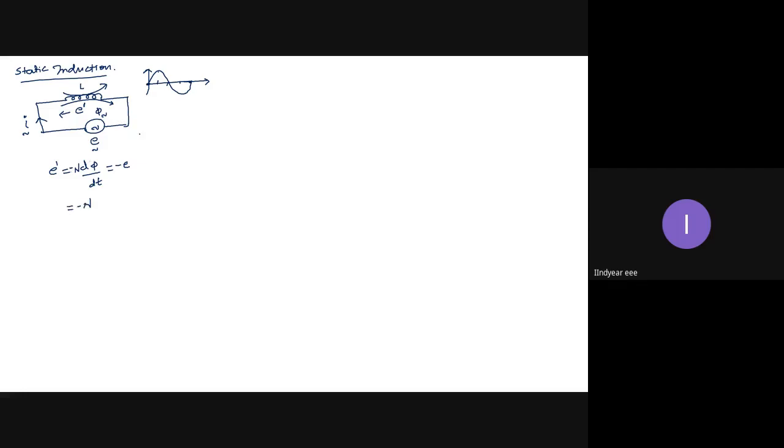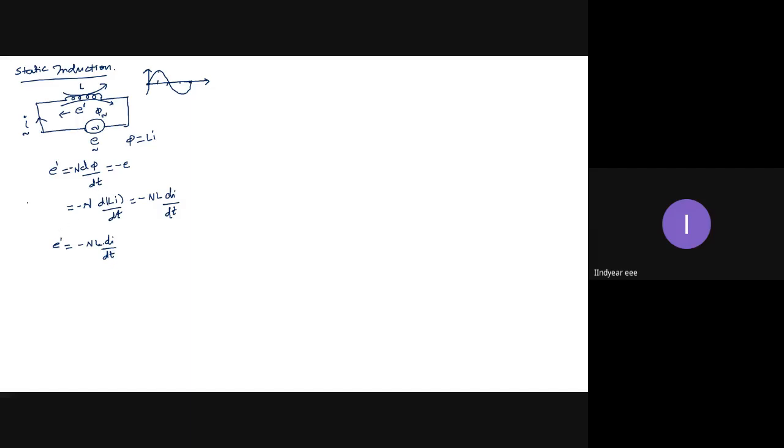We know in the previous section we have shown phi is equal to L into I. So I can write minus N d(Li) by dt, or minus N into L di by dt. So E' is equal to minus N into L di by dt. Generally, if the term is only one, we take it as minus L di by dt. So the induced EMF with respect to the current flowing in a static coil is L di by dt.